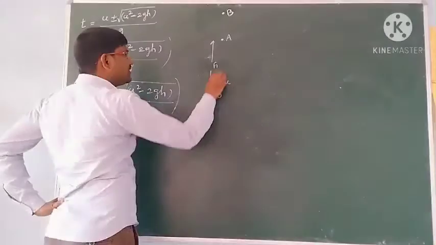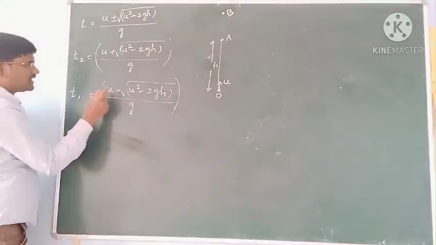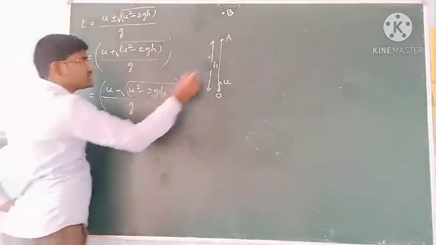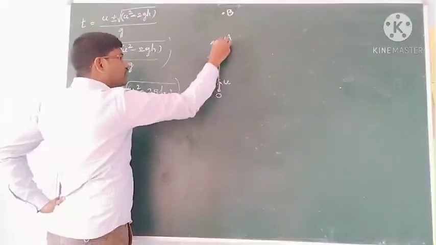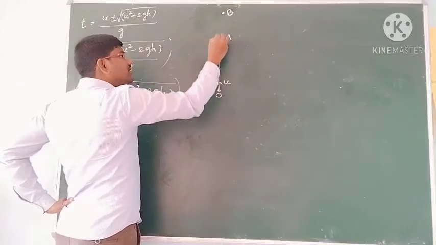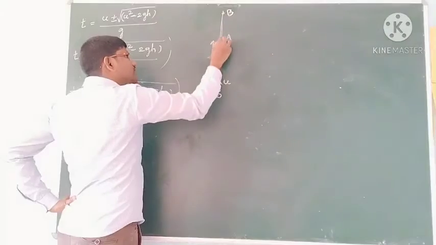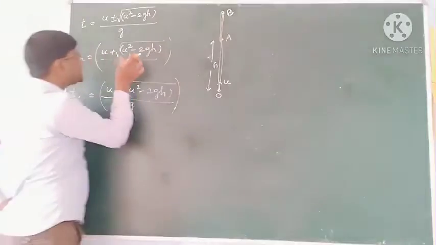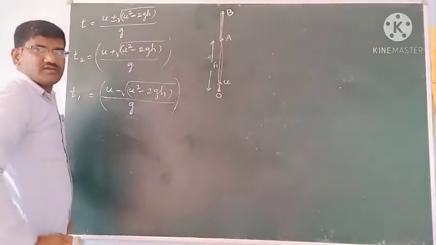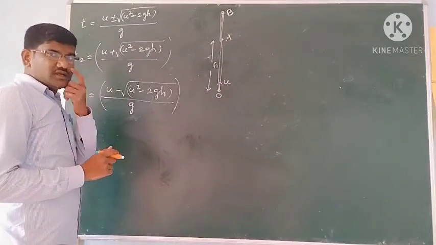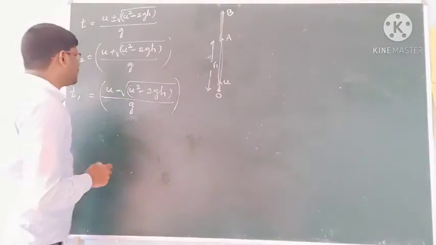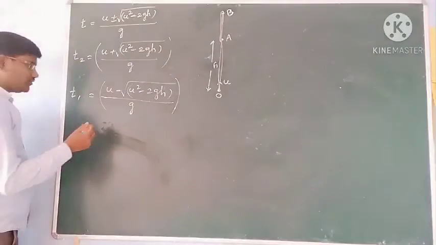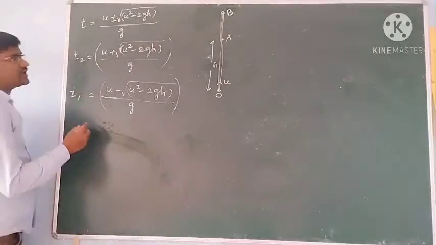Means it can reach A in one time, that is in the less time. See, because u minus something you are subtracting and dividing, this is one time. While going upward journey it reaches the A point, and while coming in the reverse journey also it comes like this, going here and coming to A. So that is this time. t1, t2 are the two time intervals you got. Okay, two times you got it. Then time intervals. So difference in the time intervals I want to find now.